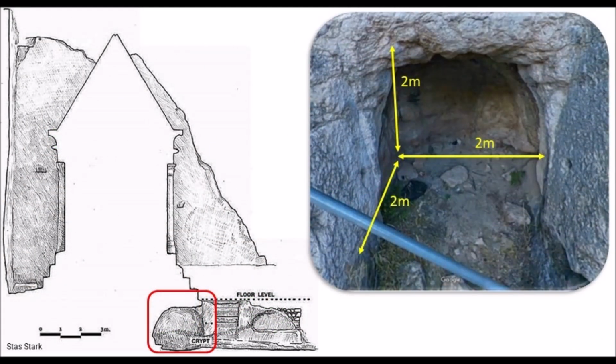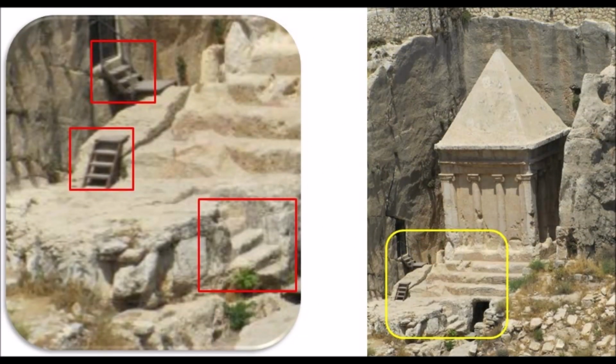You might think that after all this crazy effort, they only got a small little hole which measures 2 meters by 2 meters square floor and only 2 meters high. So, at this point, I cannot see how archaeologists can praise the ancient Jews for being hardworking but made a mistake of not being able to complete it. I see this as pretty much 99% complete, but still there is no chamber for a dead person.